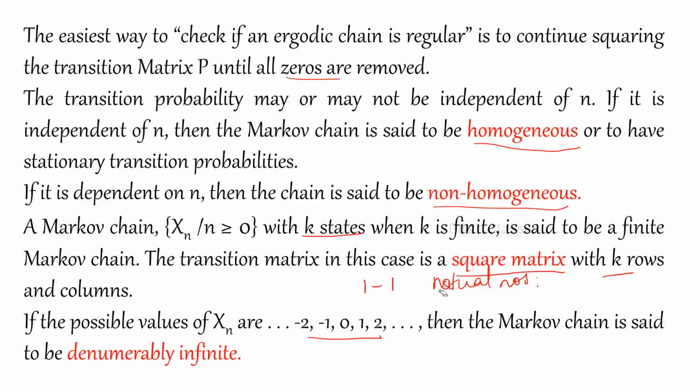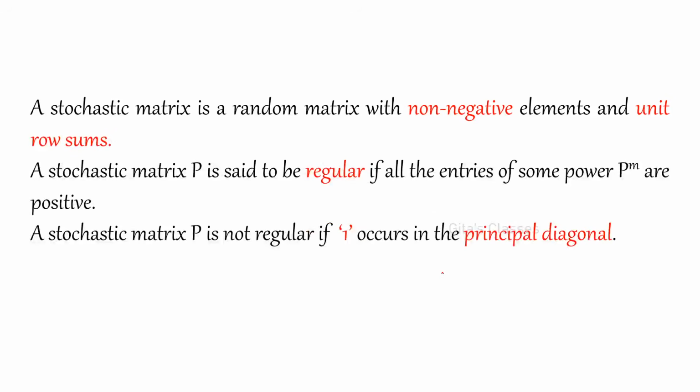Integers, yes. Then it is said to be denumerably infinite or countably infinite. So a stochastic matrix is a random matrix with non-negative elements and unit row sums. This is important. And it is said to be regular if you can find some m such that P to the power m has all non-zero entries.